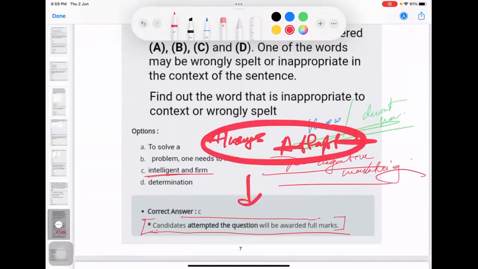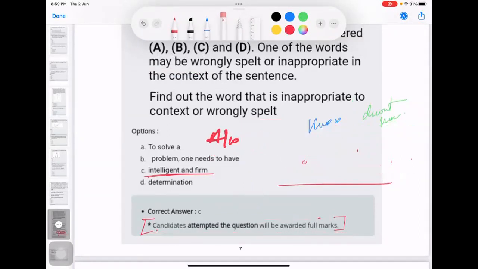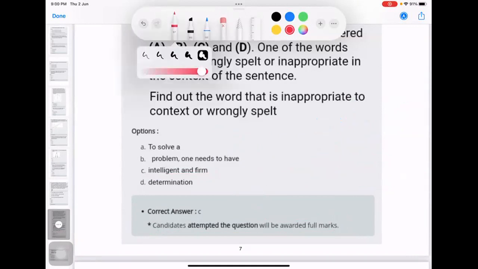And just for losing that 4 or 3 marks, whatever it is, you might not be able to get your desired college. It might happen at the end of the day. It is not always just for those marks, but you might feel that this was my desired college and I got this ranking. Maybe if I would have scored another 4 or 3 marks, I would have got this college. So always attempt each and every question, irrespective of whether you know or not, because NATA has no negative marking, so you don't need to worry about that. Okay.